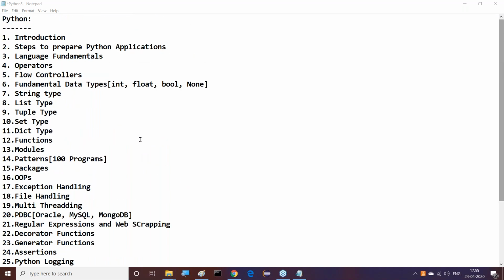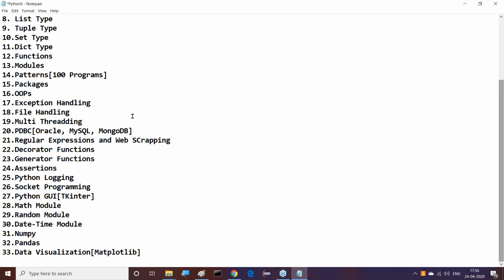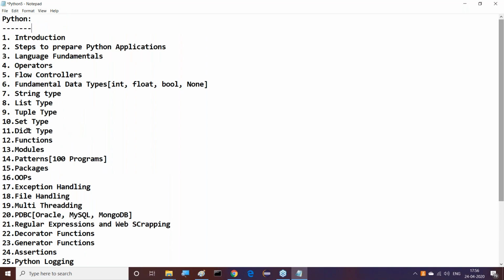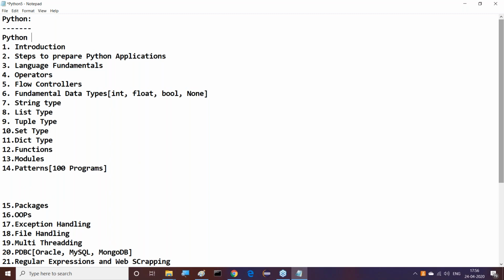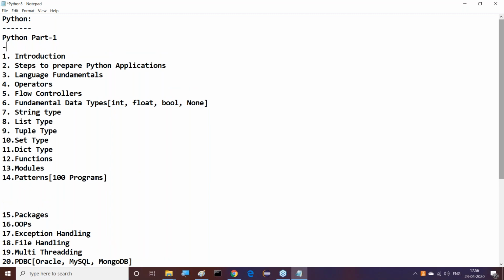For the sake of flexibility, I want to divide the total Python into three parts, for our organization and flexibility. What are the three parts? Up to functions, maybe up to the patterns, the 100 patterns I mentioned, I want to take as Python part one.